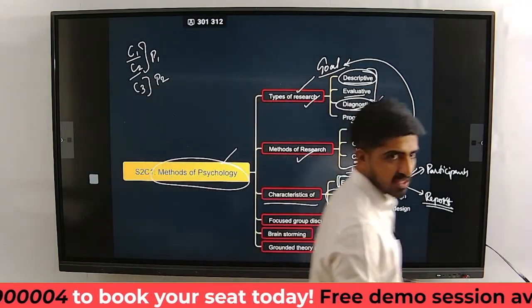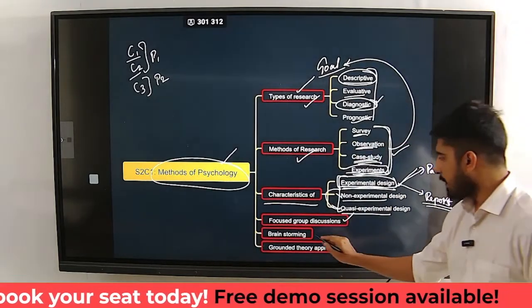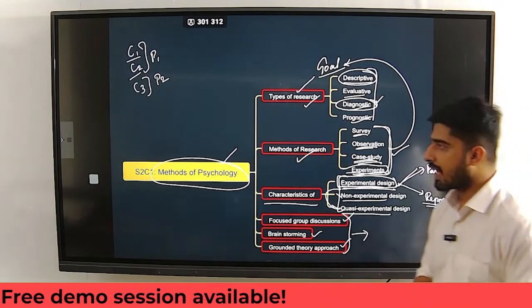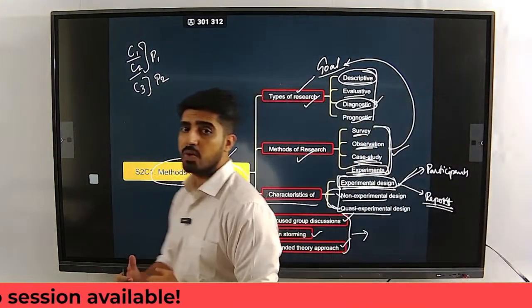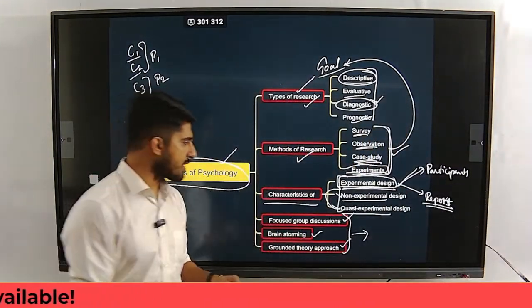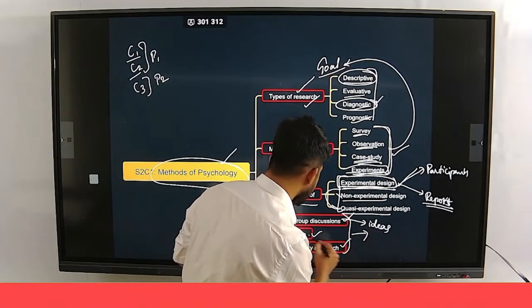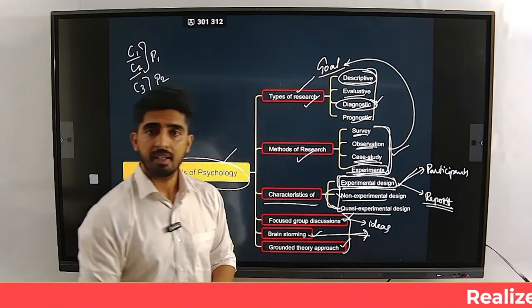Focused group discussions, brainstorming, and grounded theory approach. These three again are the methods we use in psychology in order to generate more ideas. Same thing with brainstorming, right?